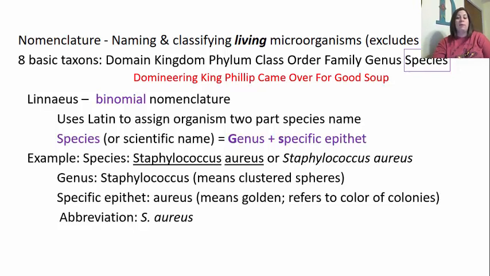on a culture. We also see that once you have established which kind of organism you're talking about, you can abbreviate this by taking the first letter of the genus, keeping it capitalized, and then adding the specific epithet. But you need to make sure that you have at least discussed what that is at least one time before so that individuals know that this is the abbreviation. You'll also notice that the abbreviation is still italicized.